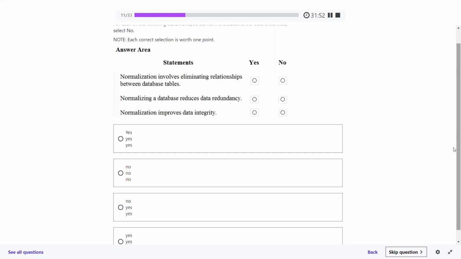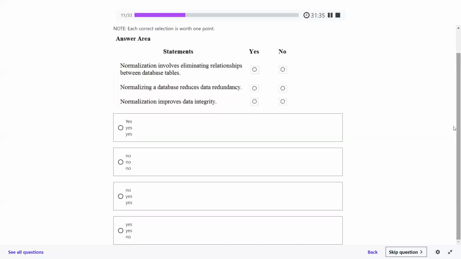Normalization never eliminates the relationship between the database tables, so it will be no. The second is perfectly fine, because normalization reduces the redundancy of the data, and it improves the integrity. So it will be the third option, right? Yes, the third one.